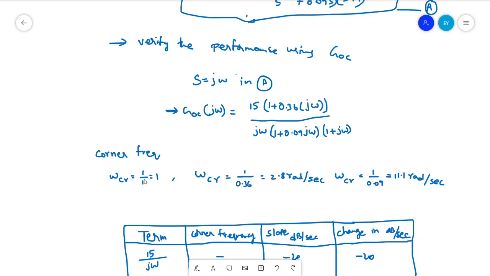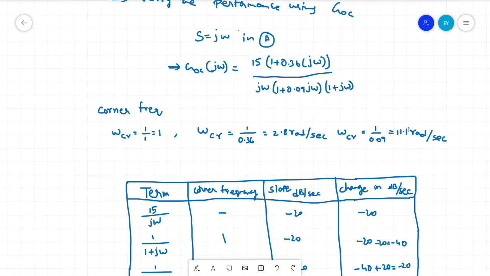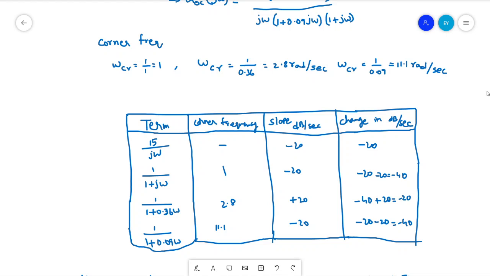So by using these corner frequencies, we have to find out the magnitude. For these three corner frequencies, we have to select a lower corner frequency and a higher corner frequency which should be in between all the three, right?